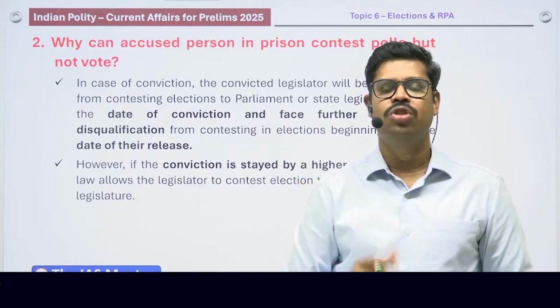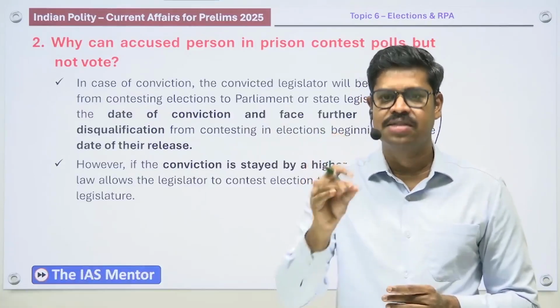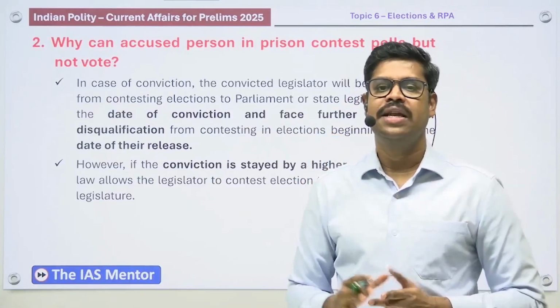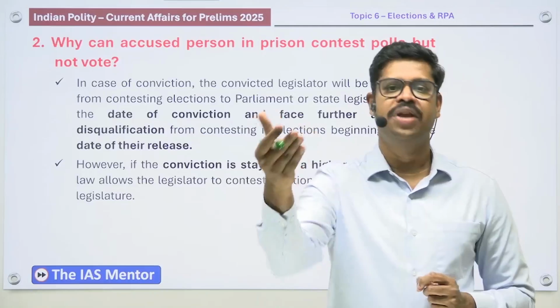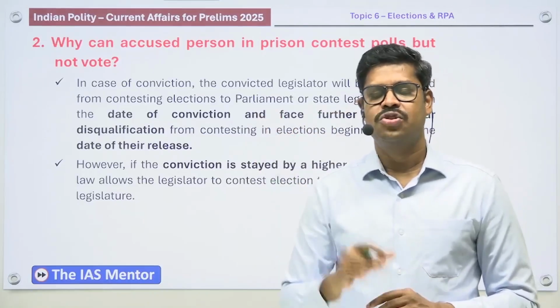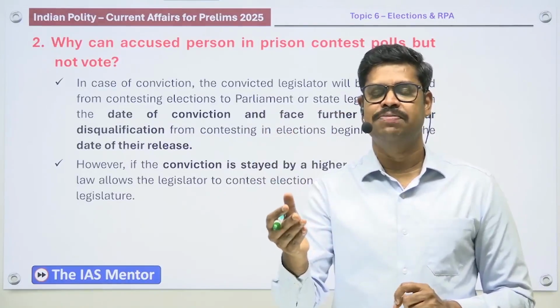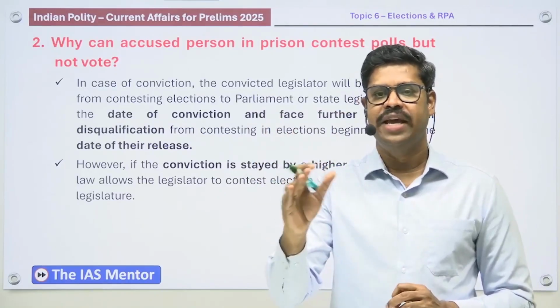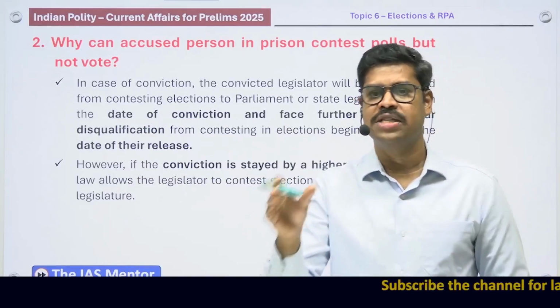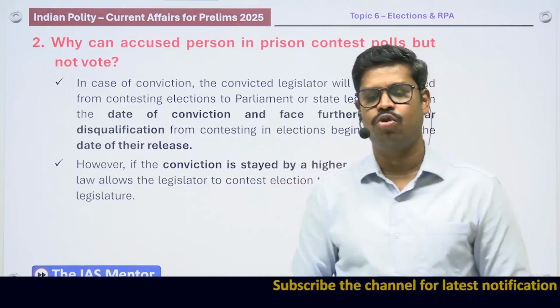When the individual goes to the high court, if the high court stays the conviction order passed by the lower court, then in this particular case the individual is free to contest the election till the time the matter is decided by the high court. Now staying the conviction means, as per the legal standing, the individual is not yet proven guilty in a court of law because the high court has stayed the order passed by the lower court.